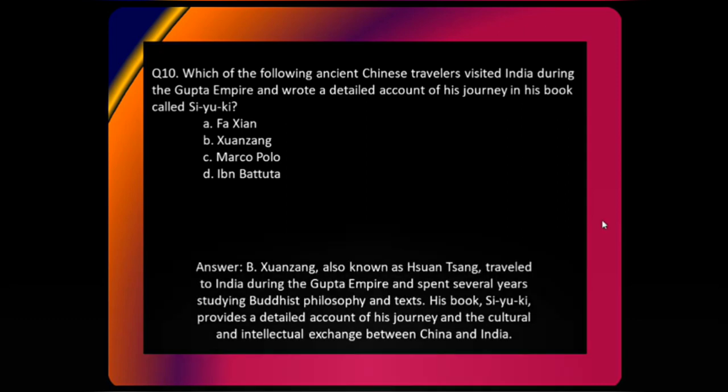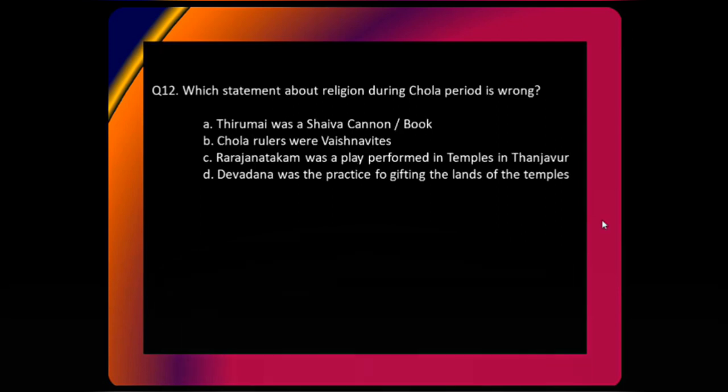B is Yun Sang, right? He traveled in the Gupta Empire and he spent several years and he wrote a book, Siyuki, which was talking about different things. All right. So this is the thing. Let's move forward to the next question.